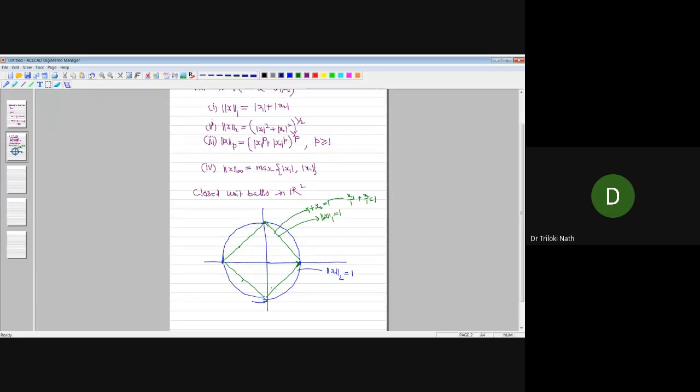Okay, and so on. And suppose for a moment norm x3 is 1. So what is the 3 norm? Okay, let us make this. Norm x3 is 1.